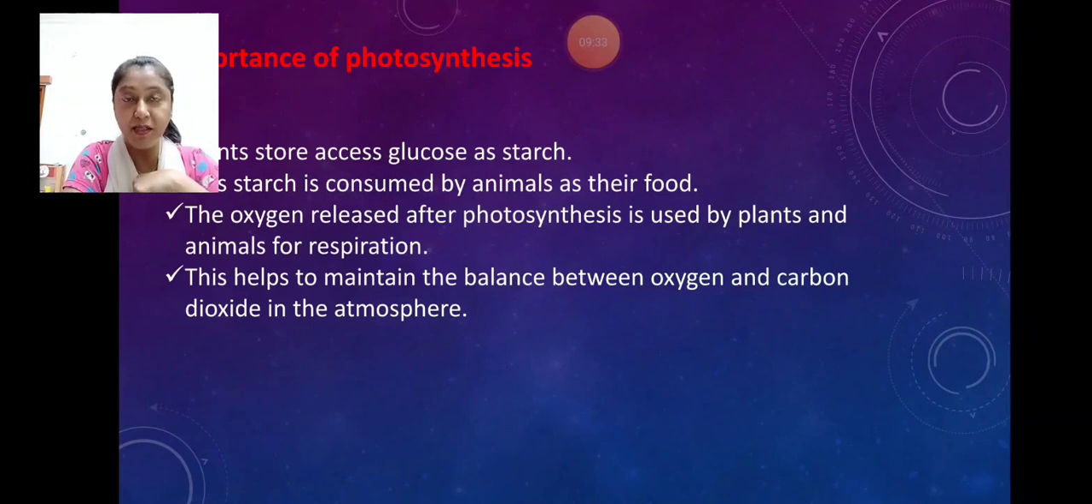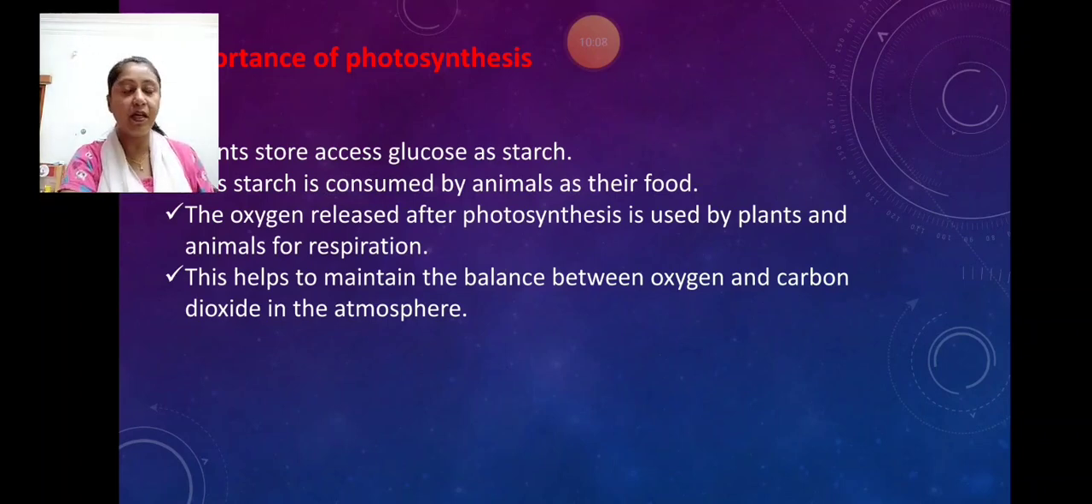The third point is the oxygen released after photosynthesis is used by plants and animals for the process of respiration. The last point is this helps to maintain the balance between oxygen and carbon dioxide in the atmosphere. Just because of photosynthesis, we get oxygen, the most important gas for living things. Without that, we can't survive, and that we get from the plants. And how do we get it? We get it after the process of photosynthesis.